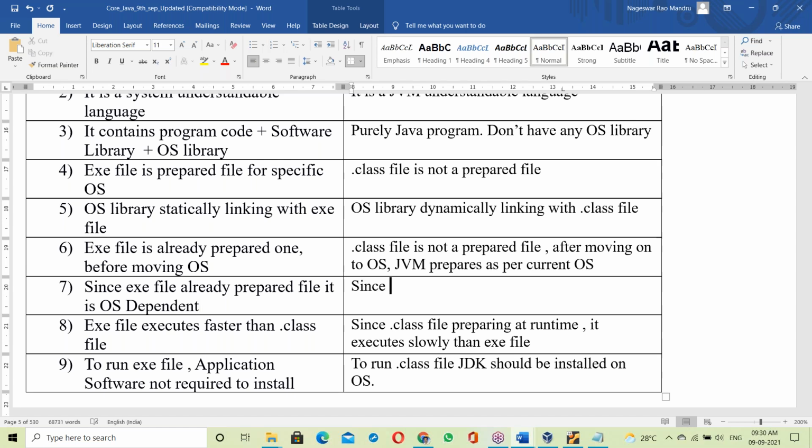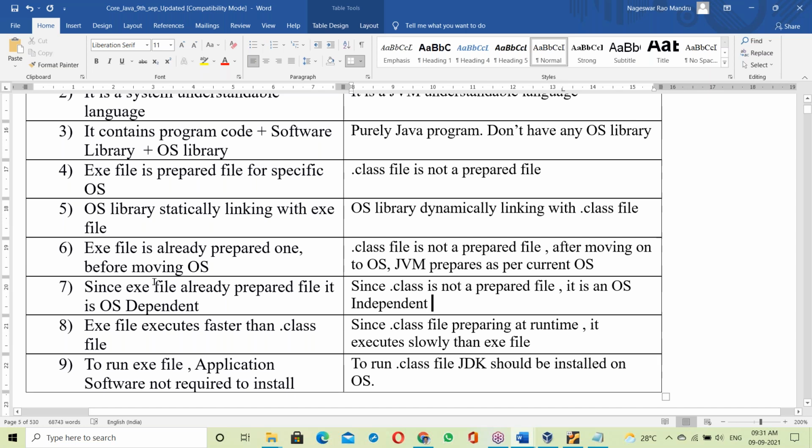Since a dot class file is not a prepared file, it's OS independent. Next, one more point you can add here.